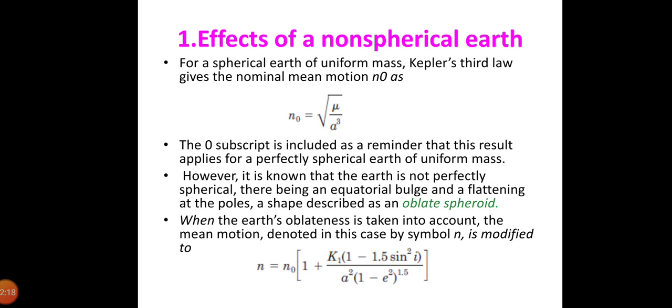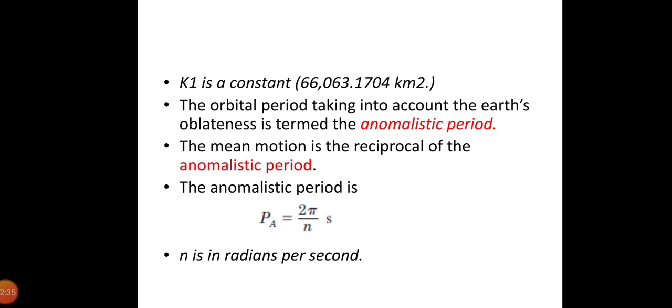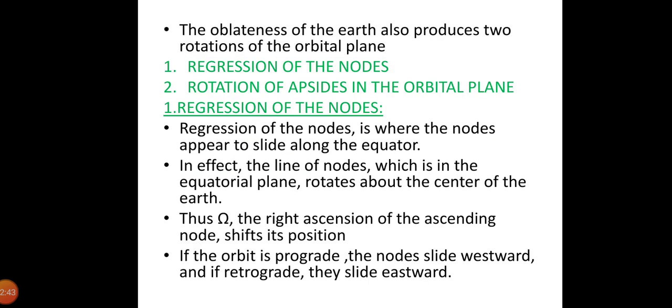The orbital period taking into account the Earth's oblateness is termed the anomalistic period, and the mean motion specified in the NASA bulletins is the reciprocal of the anomalistic period. So the anomalistic period is given by PA is equal to 2 pi by n seconds, where n is in radians per second. If the known quantity is n, then we can solve for a, keeping in mind that n0 is also a function of a.